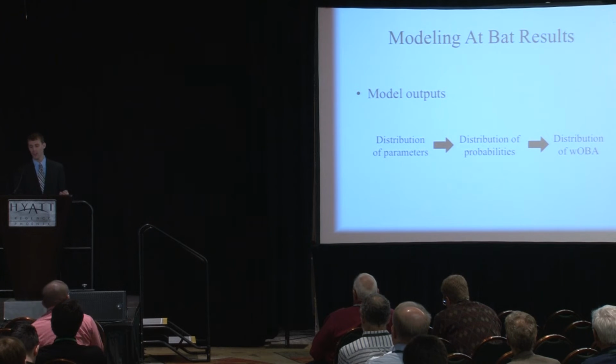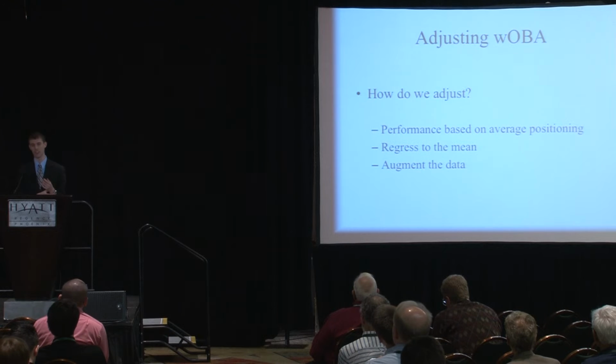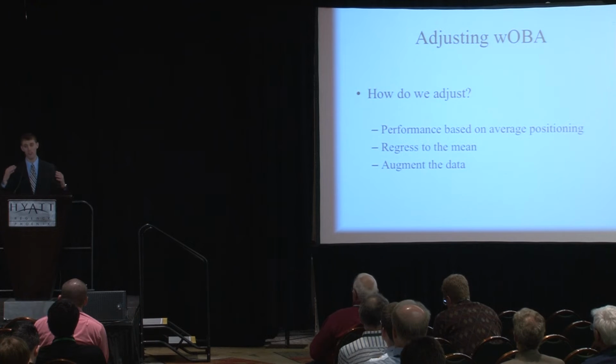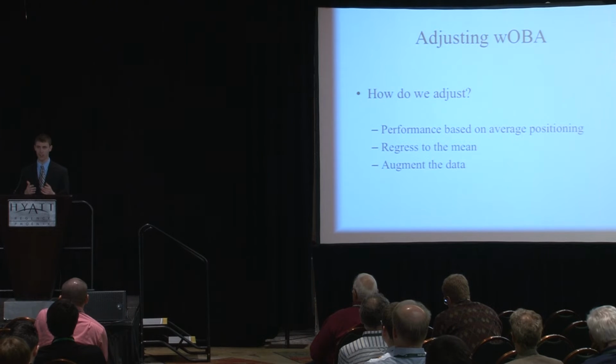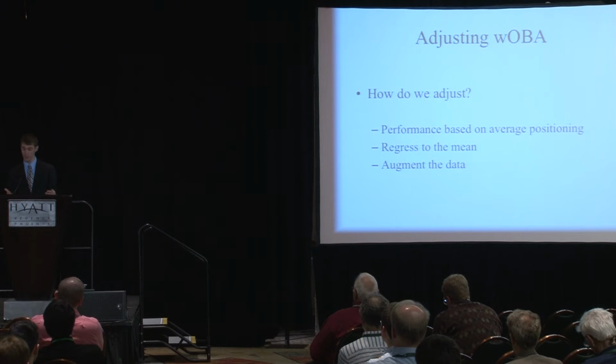Now the question becomes, how do we adjust? How do we account for defenses? How do we make it, in all honesty, a little bit more predictable for future results? So there's a few ways we could go about it. The first and possibly the best way would be the performance based on a player's average position that they face for defense. Unfortunately, as we know, this data is not necessarily available. Who knows if Statcast becomes public, this might be a whole new realm to go with, but until then, we've got to work with what we have. So we can't use that idea.